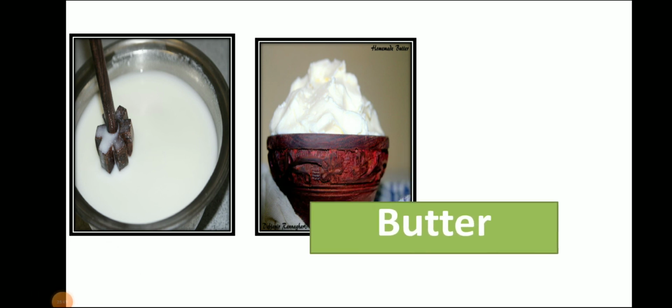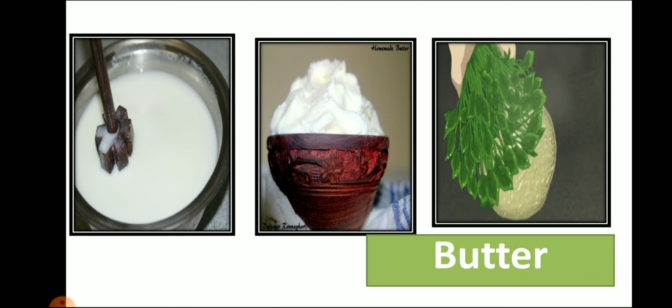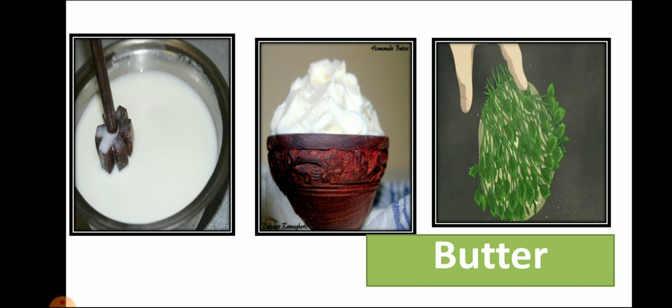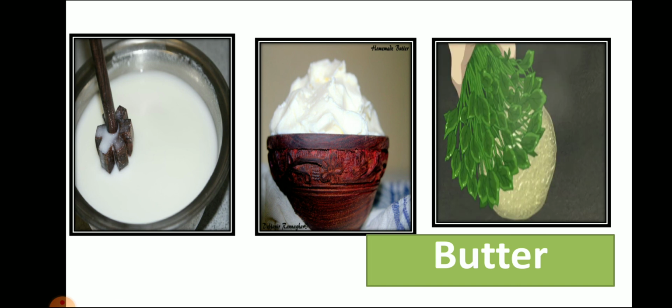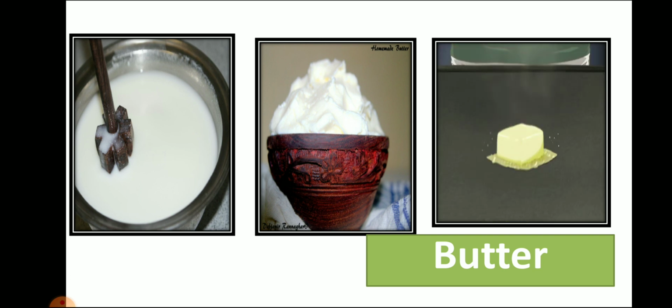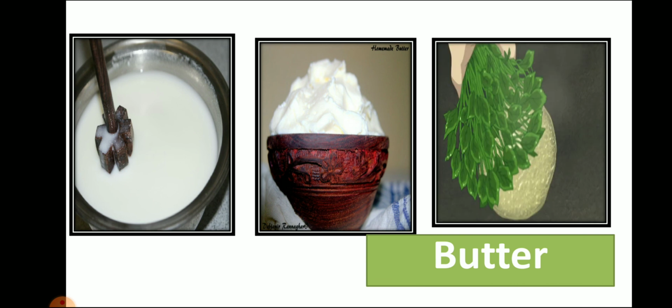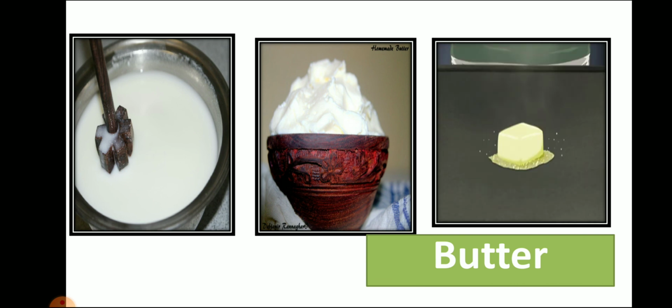Let's see here butter. Now you can see how we use butter in our food. We can buy butter from the market also. It looks yellow in color, but if you make butter at your home, it looks white and it is very healthy for you without any added color, right? So you can see here butter which we get from buttermilk, and buttermilk we get from milk.